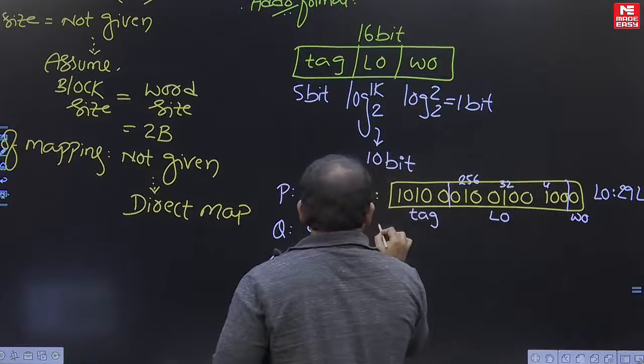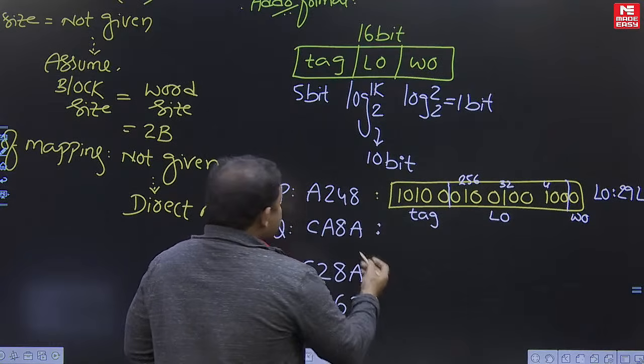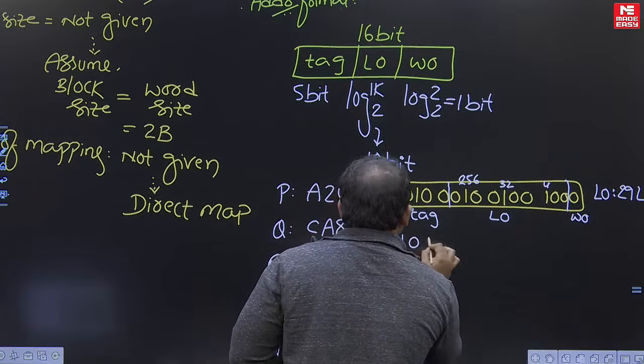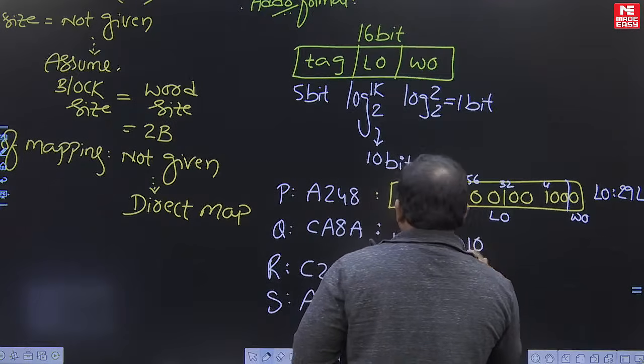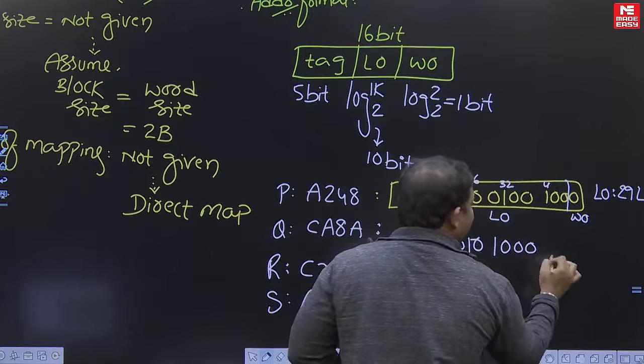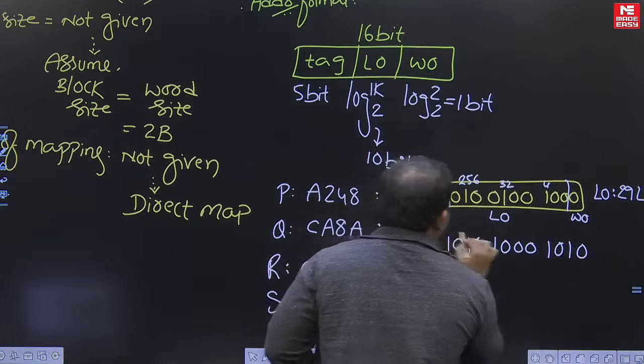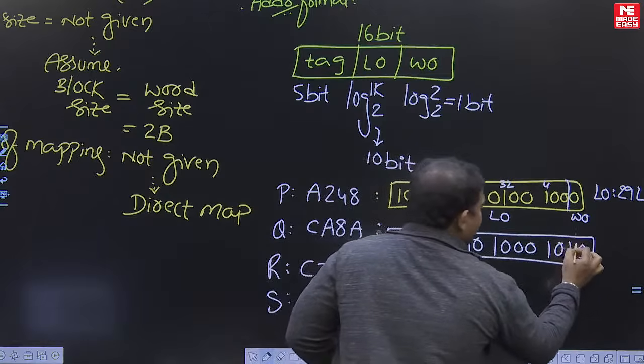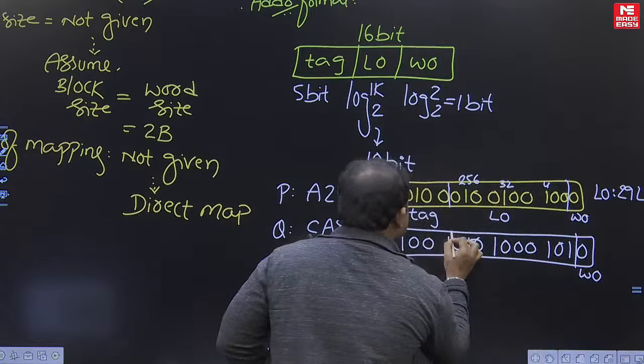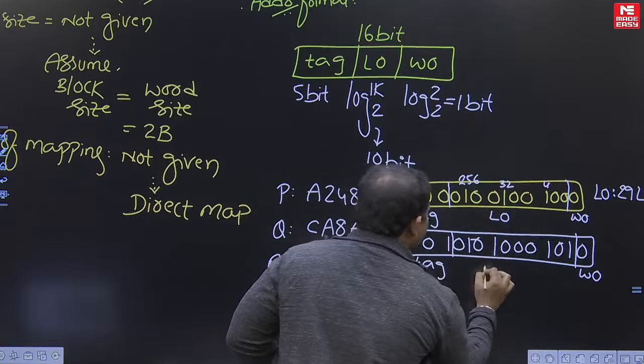Clear? Then CA8A: C is 1100, A is 1010, 8 is 1000, A is 1010. Interpreting into the format, 1 bit is used for word offset, 5 bits for tag, and the remaining are line offset.